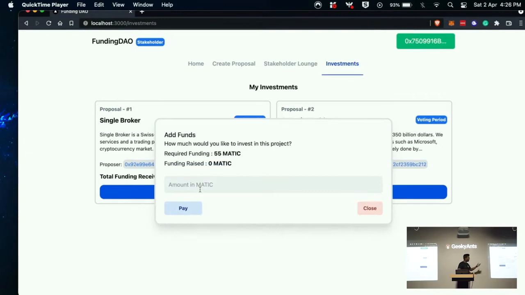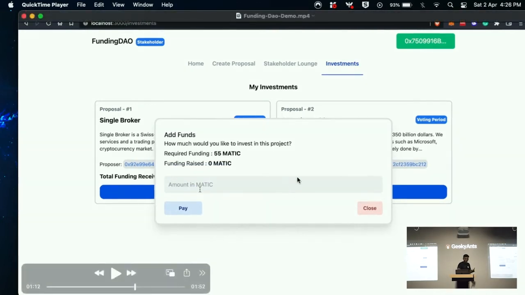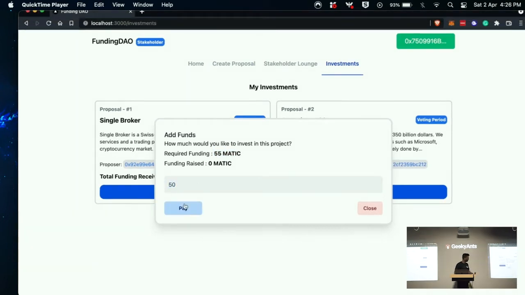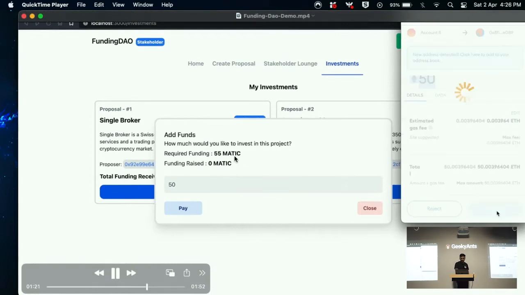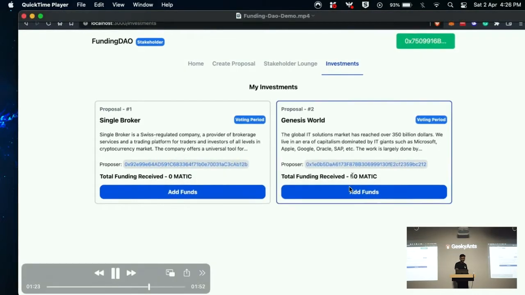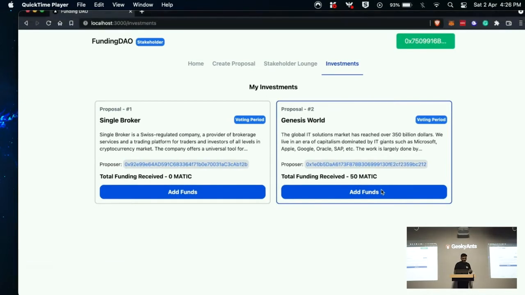Now that the proposal has been accepted, the stakeholders get an option to actually provide the funding. So they can give up to 55. They can choose to give 10 Matic tokens or anything they want. Once it reaches the 55 Matic target, all these tokens are stored right now in the smart contract.